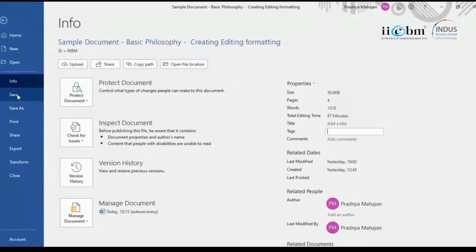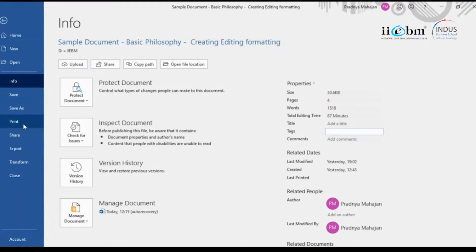Save is absolutely important. Even if you put two words, you should save the file. For the rules for saving, please give logical names to your file, save it in the correct folder, and give a version if you're going to keep updating the file, or you're going to make changes to the original file. The best way is to keep versions so you don't lose out on the earlier content.